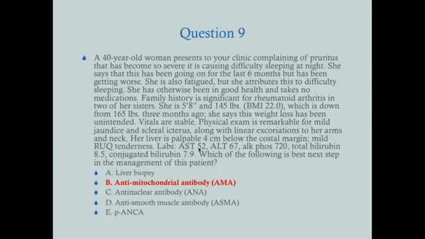And so if you have relatively normal transaminases but a high alk phos, that tells you that the problem is in your biliary tract, anywhere from the intrahepatic ducts to the extrahepatic ducts. Okay, so we know there's something going on with the biliary tract here. And we know that she's got a conjugated hyperbilirubinemia, as we would expect if there's something really seriously wrong with the biliary tract. Okay, so she's got some kind of biliary tract issue. Her weight loss is probably because she's not getting bile into her intestines, so she's having malabsorption.